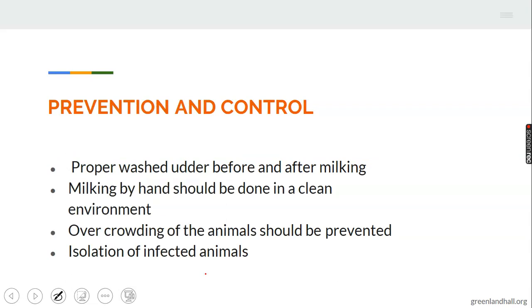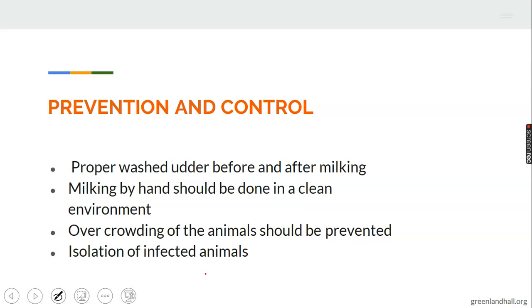Prevention and control. You don't want these animals to be affected. How would you prevent or control it? Properly wash the udder before and after milking.